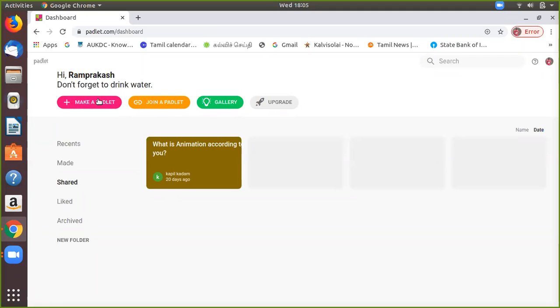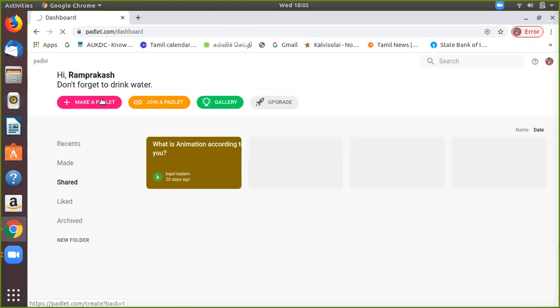Here you can make a Padlet. There are 4 options: make a Padlet, join a Padlet, and gallery. If you want to share any materials, like books, PDF files, Word files, image files, or a YouTube link, any link, with the students, you can make a Padlet.